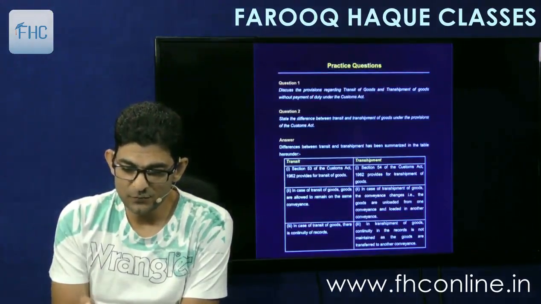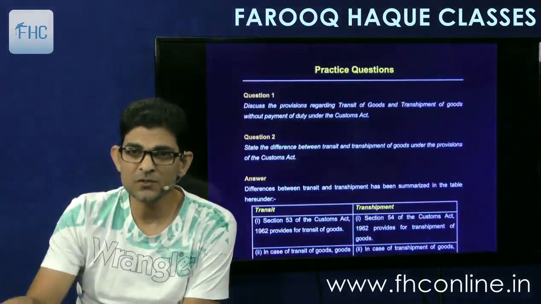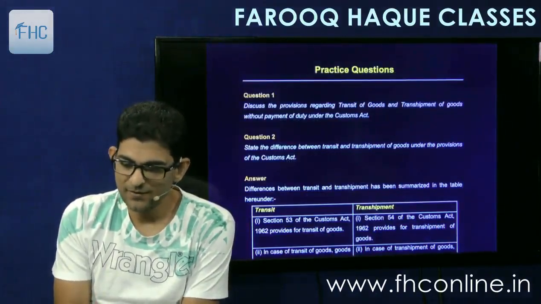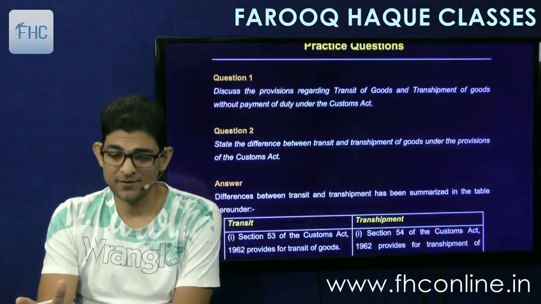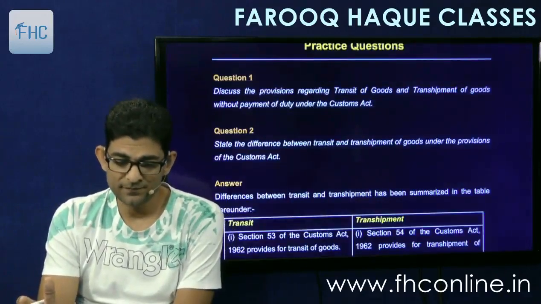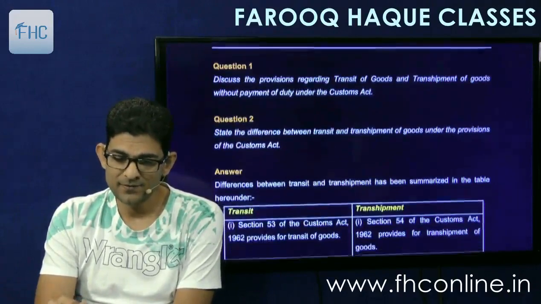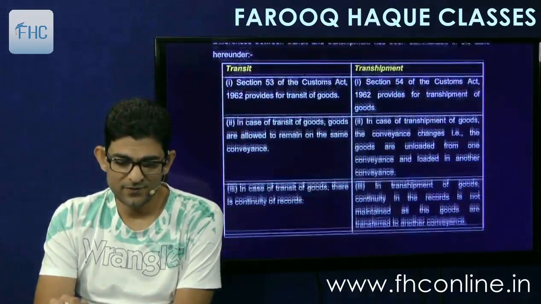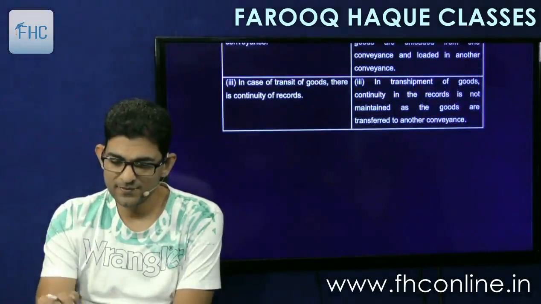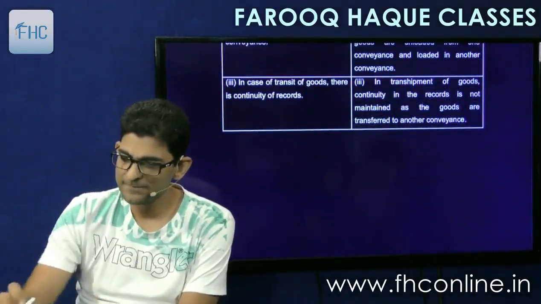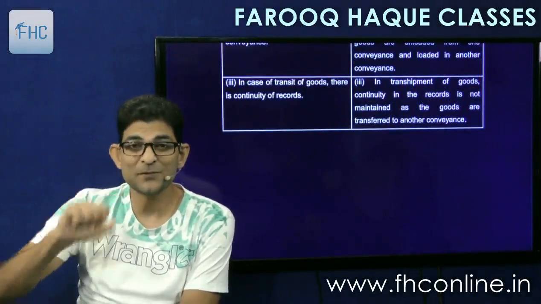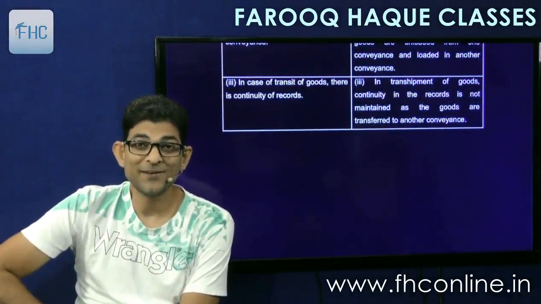And as you can see, a few practice questions are given. Normally theory questions will come on this, and one of the major questions is the difference between transit and transshipment. So that is also given. Very simple points, just go through it once, right? So I think this is the simplest chapter in the whole customs.